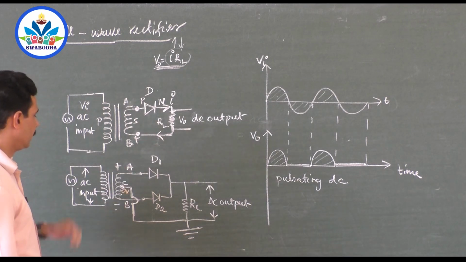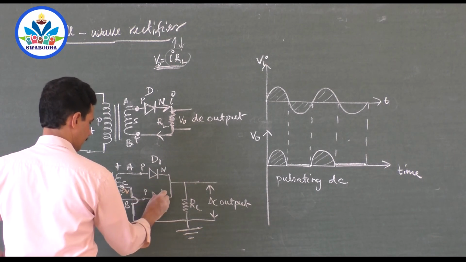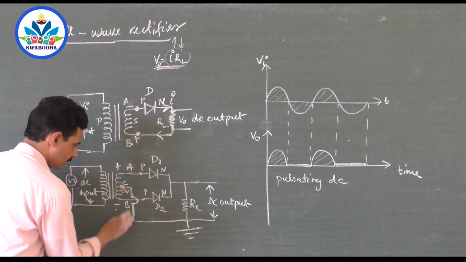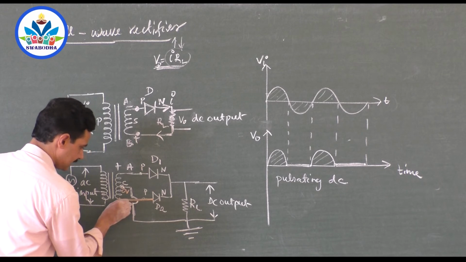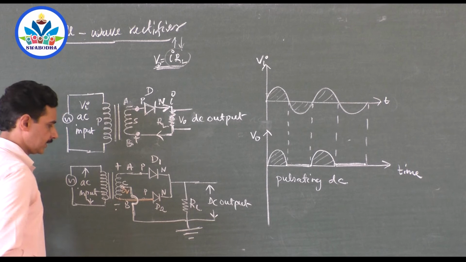Okay. Now, this side of the diode D1 is forward biased. What about D2? See, the P side of D2 is connected. See, there is no connection here. This is a jump. There is a connection here, right? This connection is present. But this connection is not present. It is jumped. I think you can follow it.